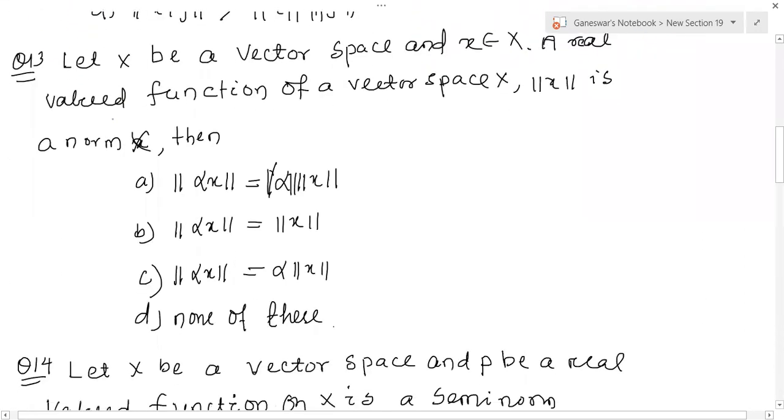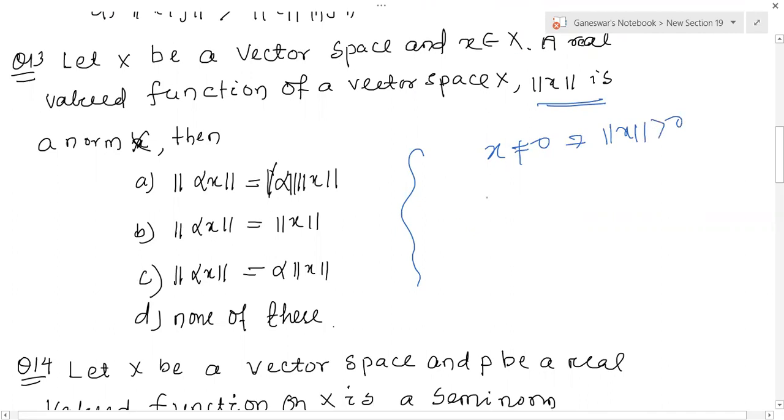And question number 13. Let X be a vector space and x belongs to capital X, a real valued function of a vector space X, the norm. That is also a norm condition. Just recall the definition of the norm. x is not equal to 0 implies norm of x must be greater than 0, but that is not available here.